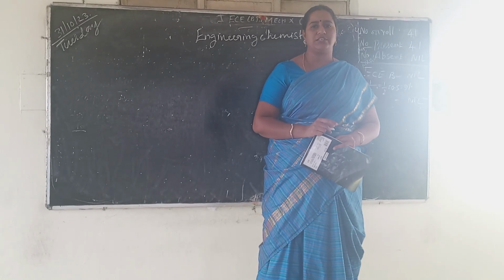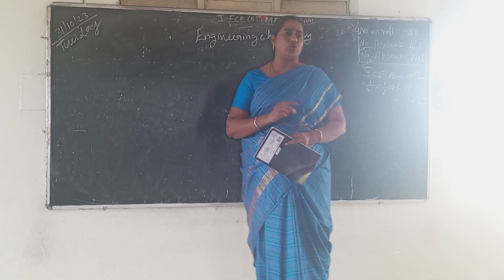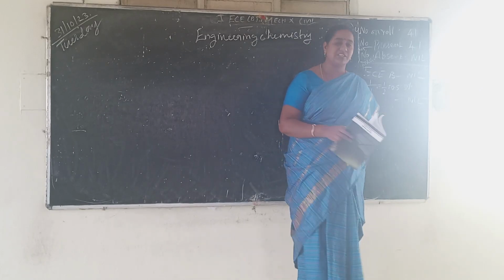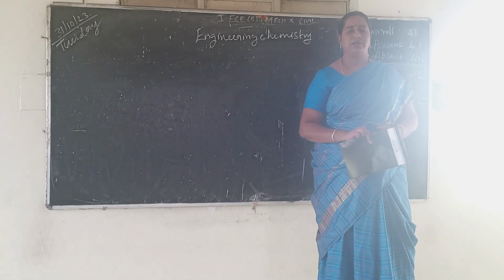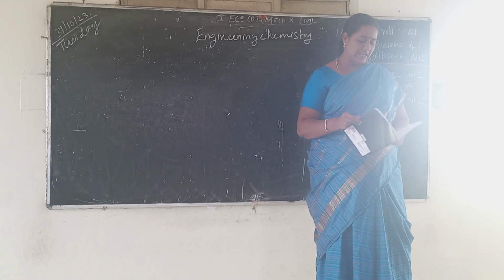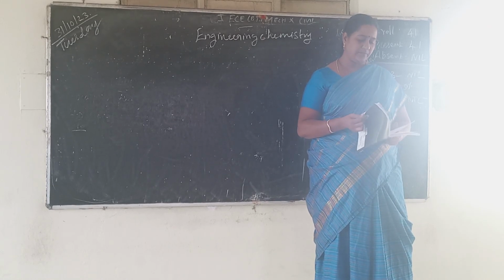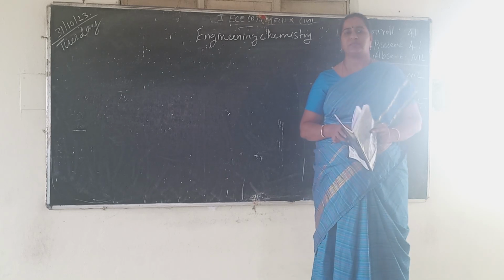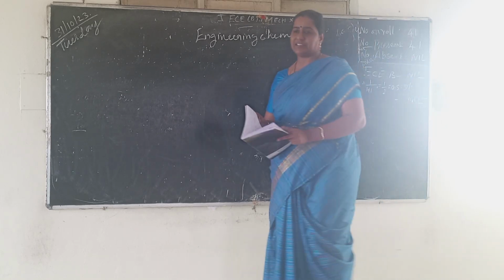In energy storage devices, mainly we discussed two types of battery. First one is the primary battery. What are the examples of primary battery? Dry cell, electrolyzer. The second battery example is the lithium-ion battery.